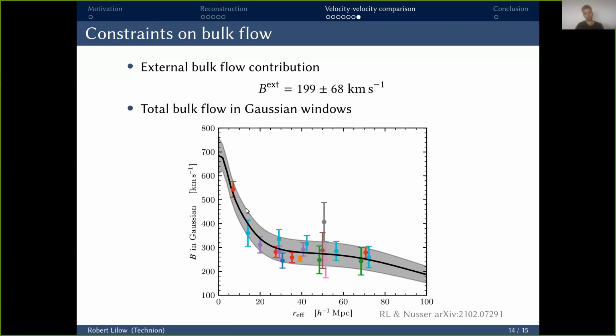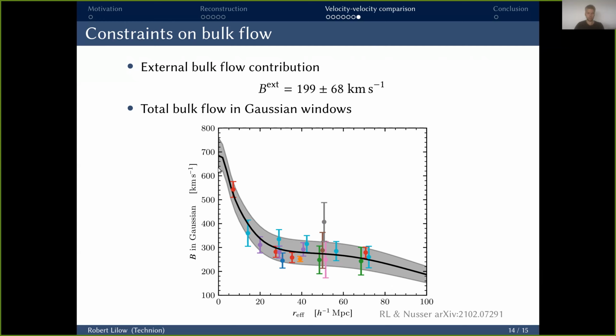Our result is the black line with 1 sigma contours in gray. And as you can see in the comparison with a variety of different local measurements of the bulk flow, we have really, really good agreement. There's only a bit larger deviation to this point, which is an overall outlier.